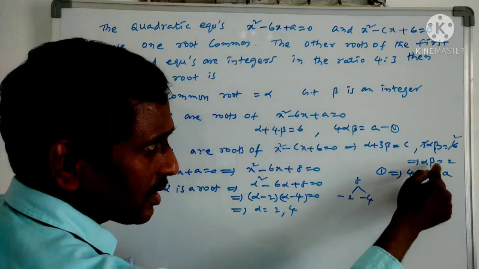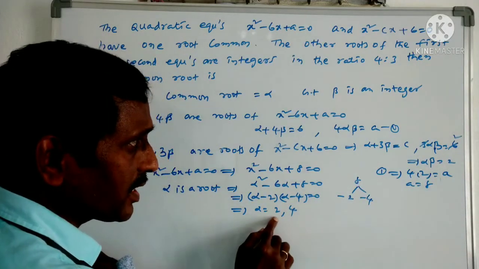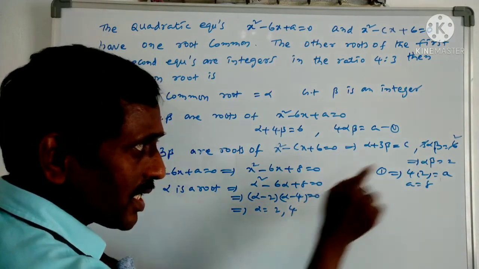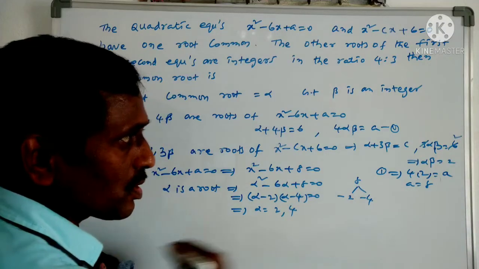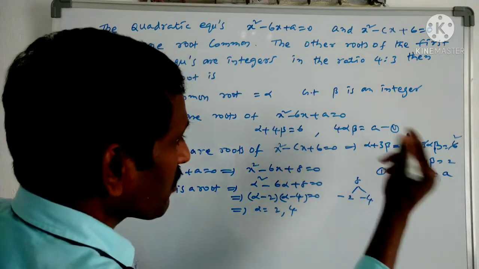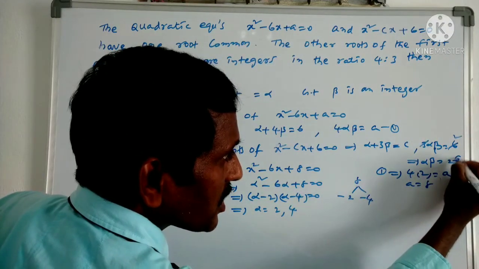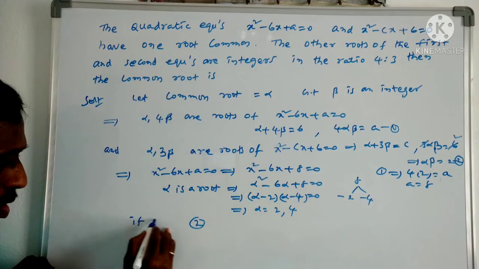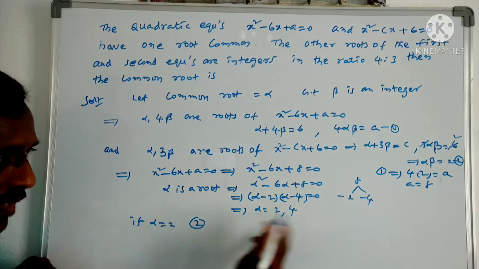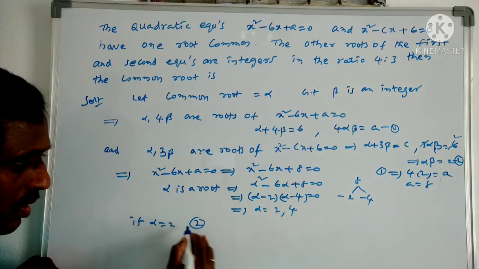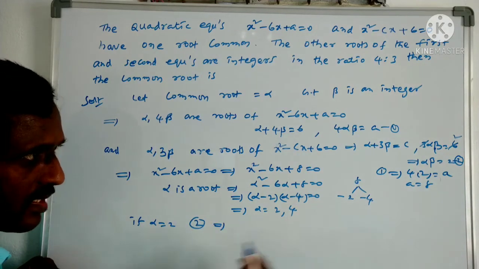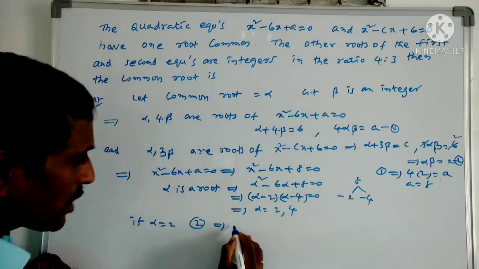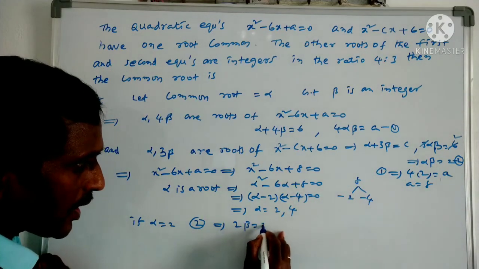Now let us check by substituting and finding beta, for which value we get an integer. Let us call this equation number 2. If alpha equals 2, then equation 2 gives 2 into beta equals 2.